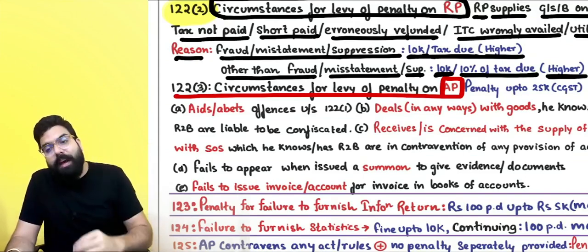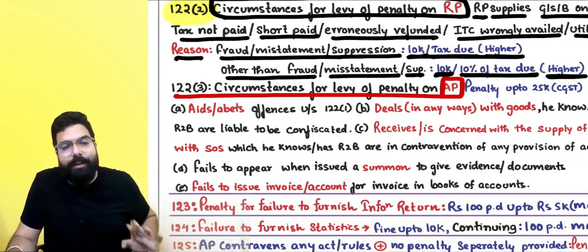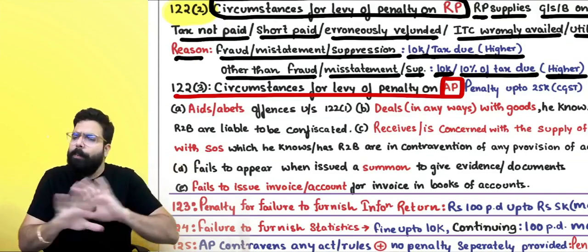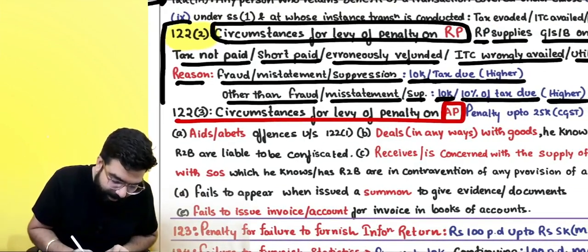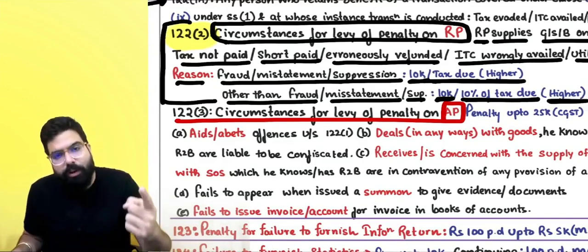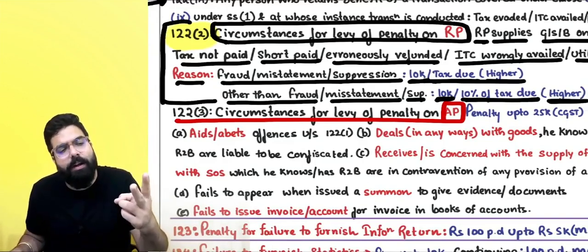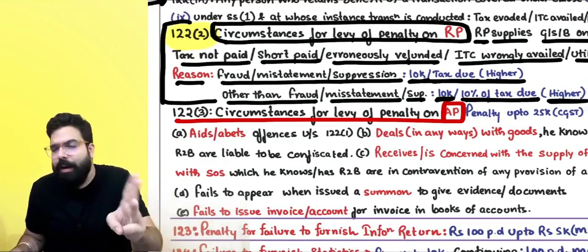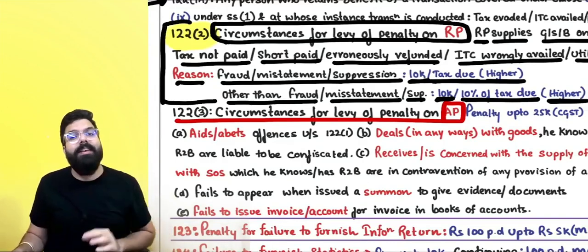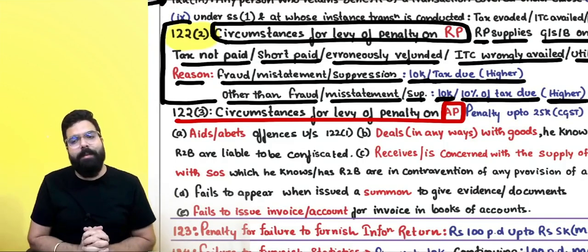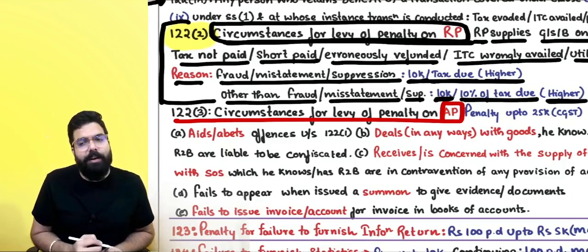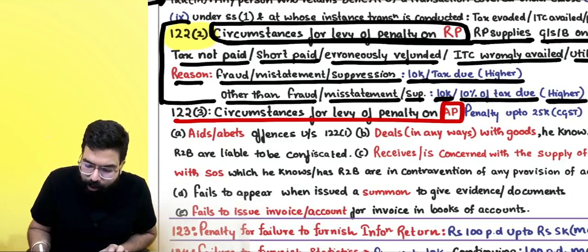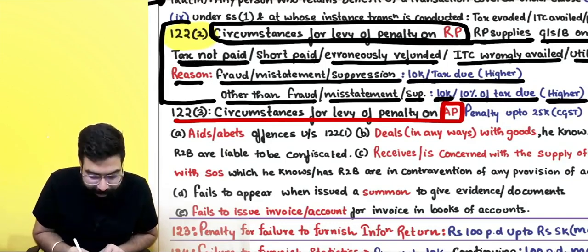Sir, these are penalties which he can levy on you independently. There are no proceedings which are required. Means proceedings are required for levying this penalty. Also, he has to give you a show cause notice, opportunity of being heard, and then a demand order. But this is an independent penalty which can be levied by him. He can say, circumstances for levy of penalty on a registered person: you have supplied goods on which tax is not paid.